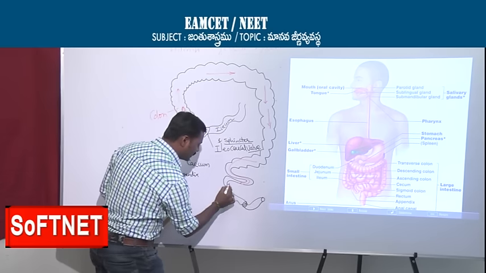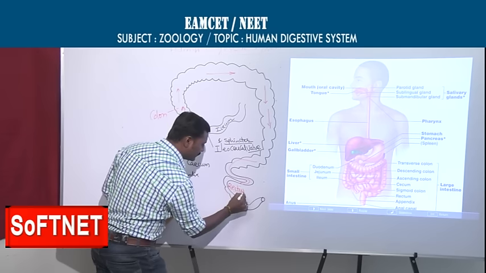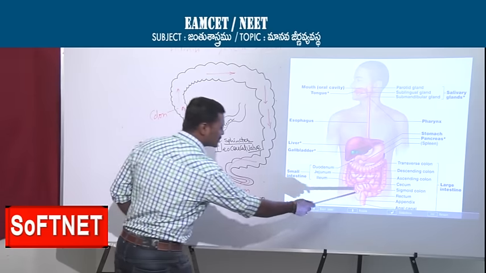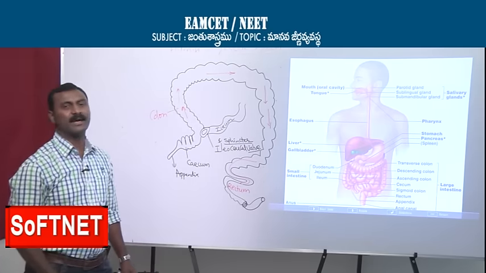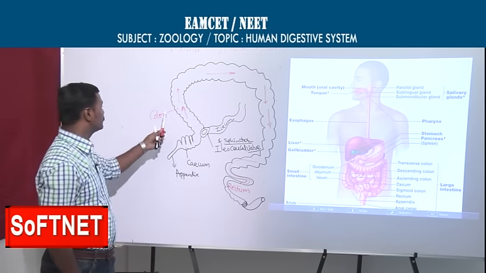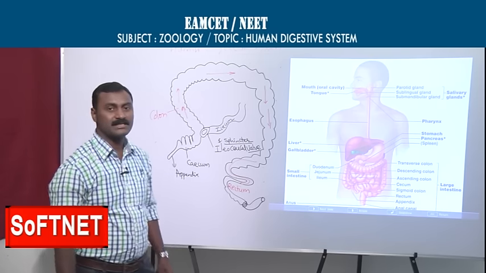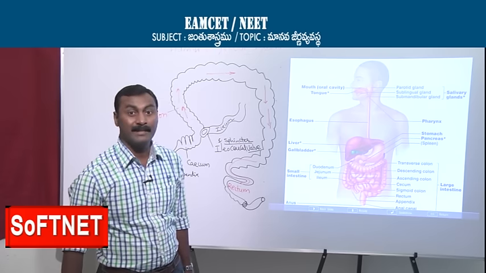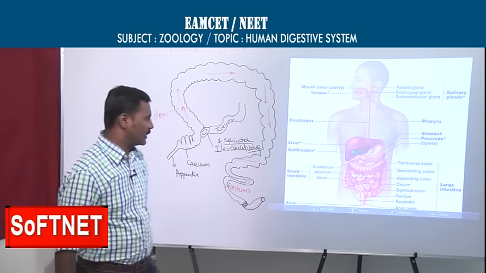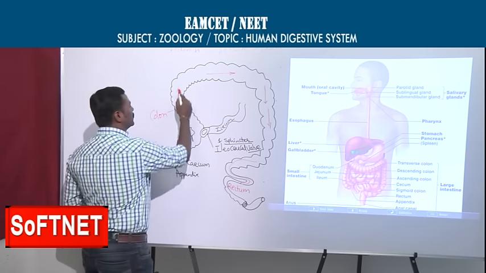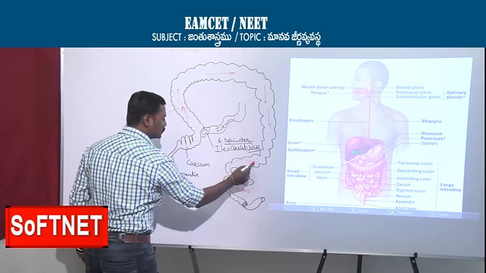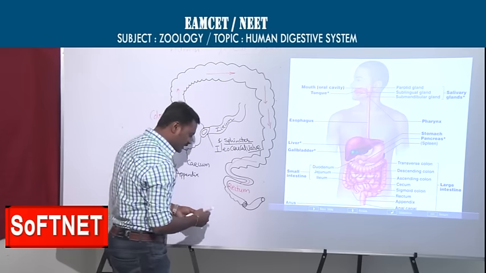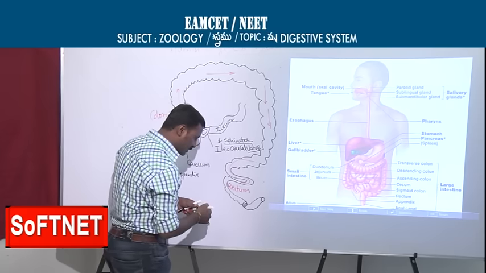Sigmoid colon finally ends in the rectum. Yes, you see this rectum. So this rectum is only useful for storing the fecal matter. What is the use of the large intestine actually? The large intestine is useful only for absorption of water and some medicinal drugs. So anyway, here the colon leads finally into the rectum. This rectum stores fecal matter and absorbs water only.